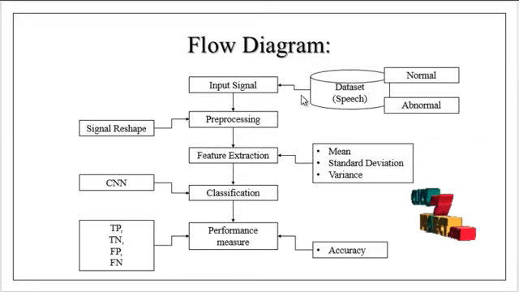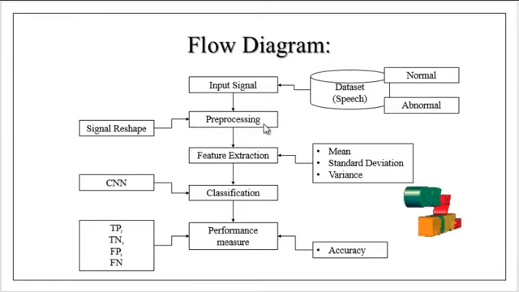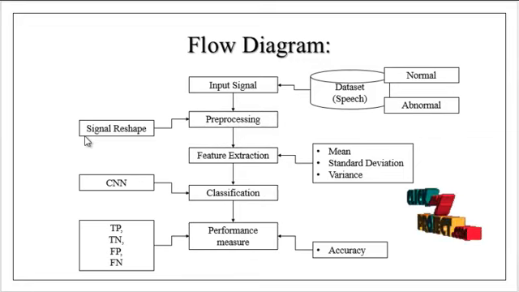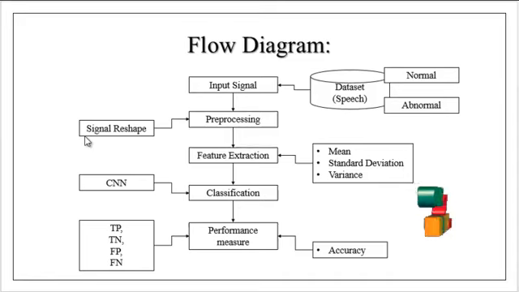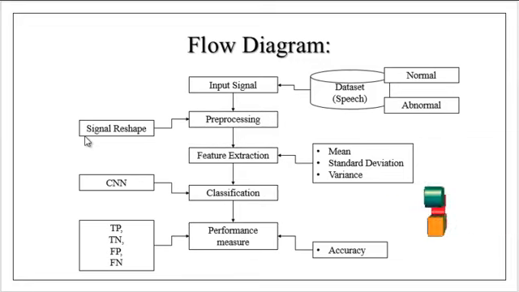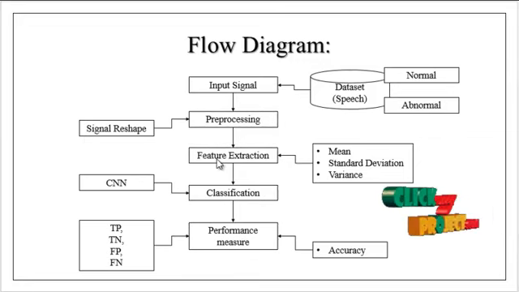After the selection of the signal from the dataset, the pre-processing will be carried out. In this pre-processing there are two stages. One major stage is signal reshaping. For example, if I give a signal which has too much length, it will be shortened to optimize the size of the signal. Also in the pre-processing itself, filtering is applied to remove the noises from the signal. After the filtering, the feature extraction will be carried out.